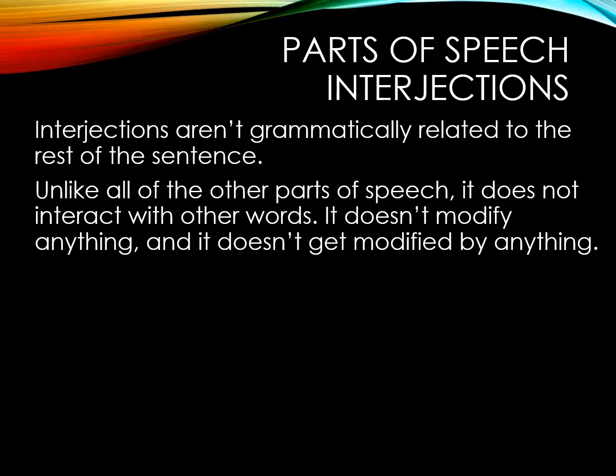The interesting thing about interjections is that they aren't grammatically related to anything else in the sentence. So it's unlike all other parts of speech. It does not interact with other words. It doesn't modify anything, and it's not modified by anything.